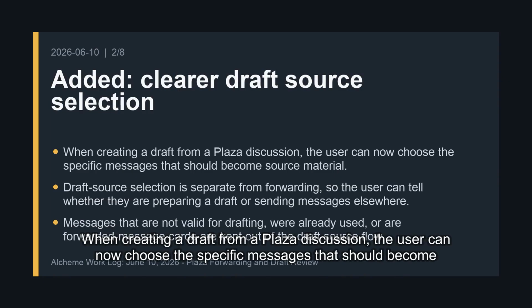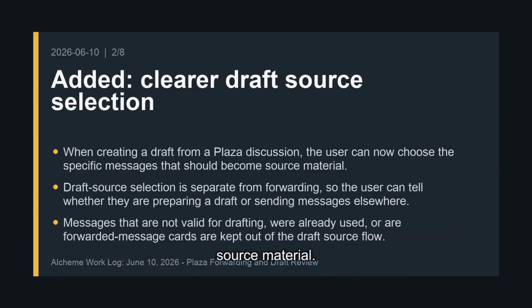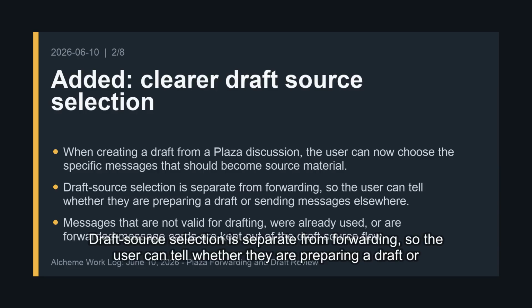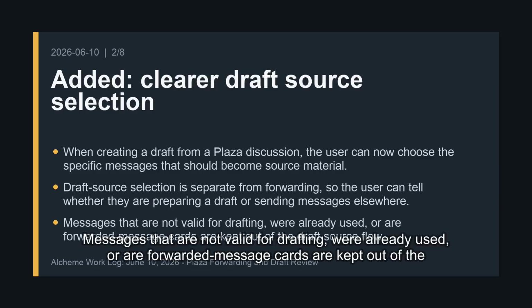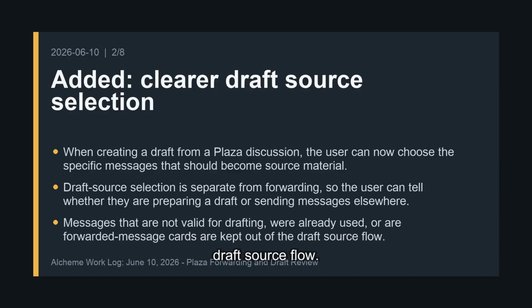When creating a draft from a Plaza discussion, the user can now choose the specific messages that should become source material. Draft source selection is separate from forwarding, so the user can tell whether they are preparing a draft or sending messages elsewhere. Messages that are not valid for drafting, were already used, or are forwarded message cards are kept out of the draft source flow.